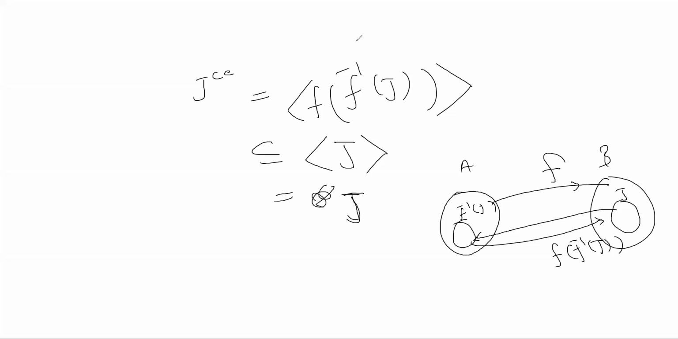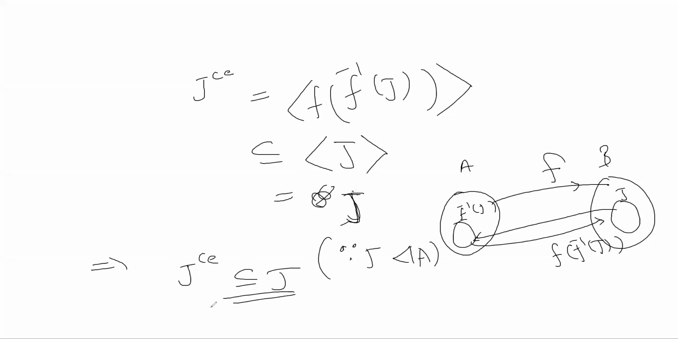Ideal generated, because J itself is an ideal, so therefore the ideal generated by J is J itself. This is because J is an ideal in A. If J is an ideal, then the ideal generated by the set J will be J itself. Okay, so this means you have that J contraction extension is a subset of J. So this proves the first part.